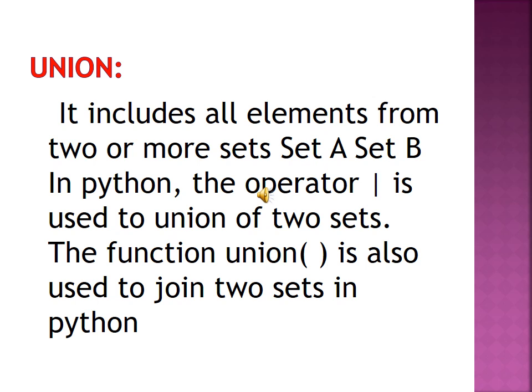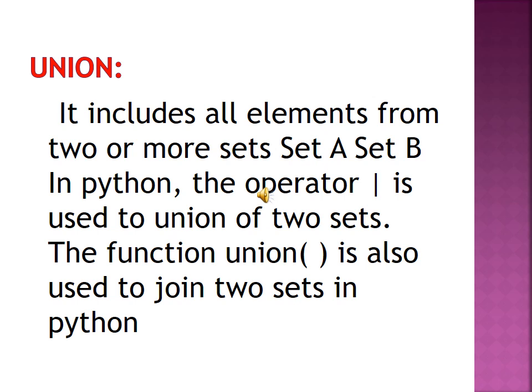Otherwise, one or more methods can be used, the union function, also used to join two sets in Python.